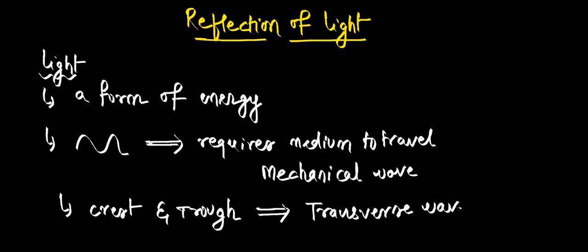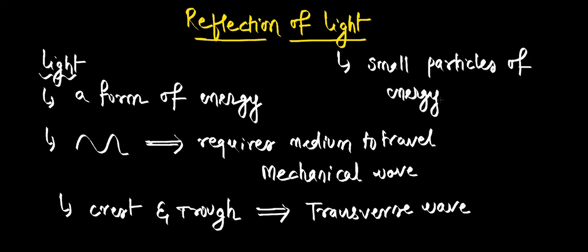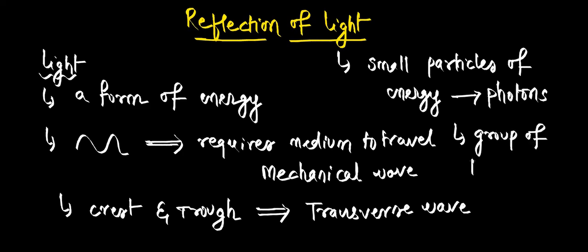Okay, and light consists of some small particles of energy. What do we call them? We call them photons. Photons are the particles present in the light energy, and these photons constitute some energy. Now if you take a group of photons, every photon has some energy. So if you take a group of photons, it's like you are taking a group of energy. So this is called quantum.